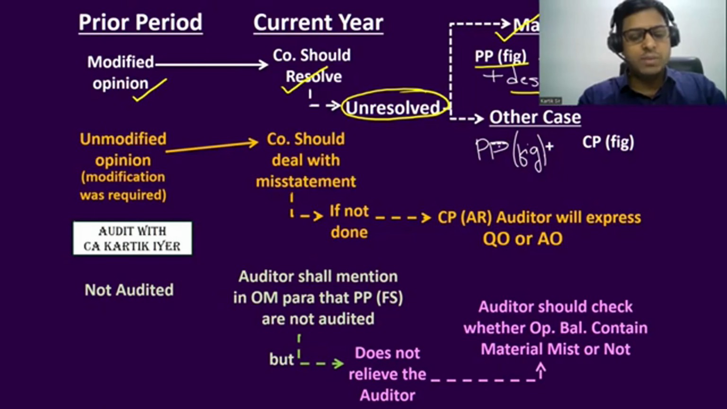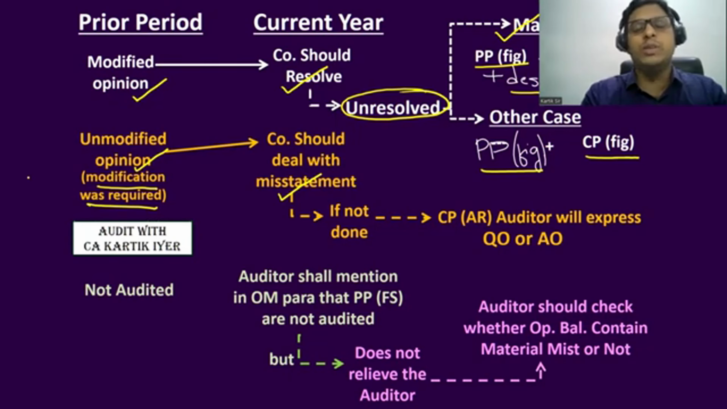Next, in the last year, the auditor had mistakenly given an unmodified opinion where modification was required. In this year, the company should deal with the misstatement and correct it at least this year. But if the company has not done that, then in the current period's auditor's report, the auditor will express a qualified opinion or an adverse opinion.